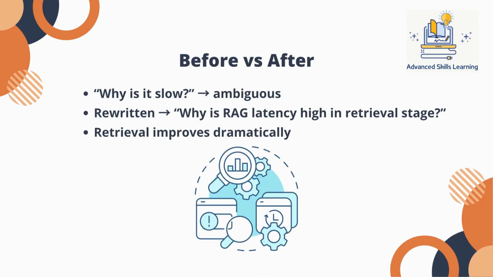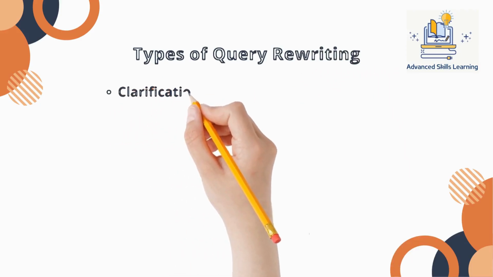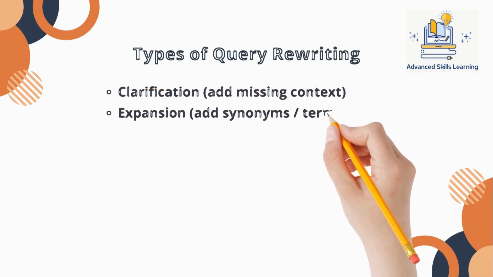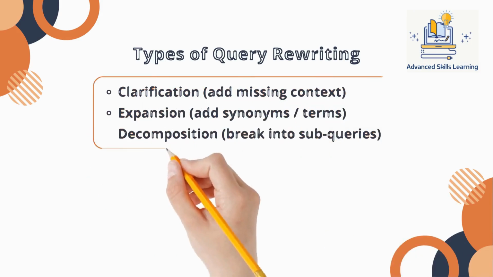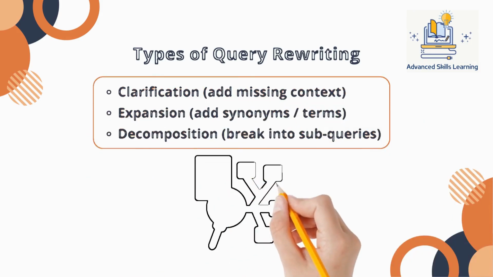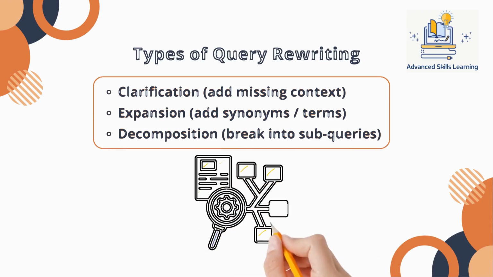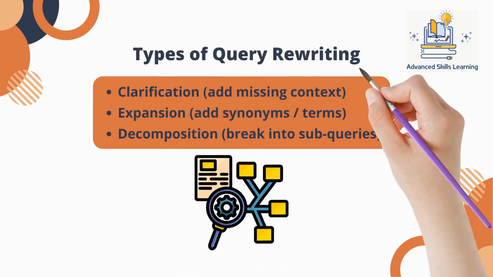There are three main types of query rewriting. First, clarification, adding missing context to make the query explicit. Second, expansion, adding related terms, synonyms, and domain-specific keywords. And third, decomposition, breaking a complex query into multiple smaller queries. In practice, production systems often combine all three techniques depending on query complexity.